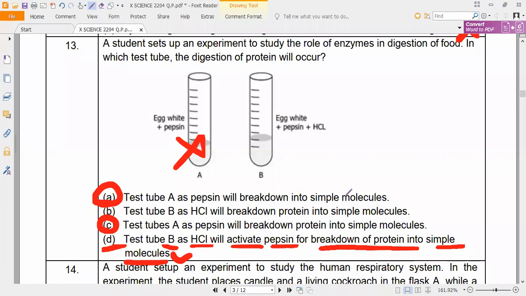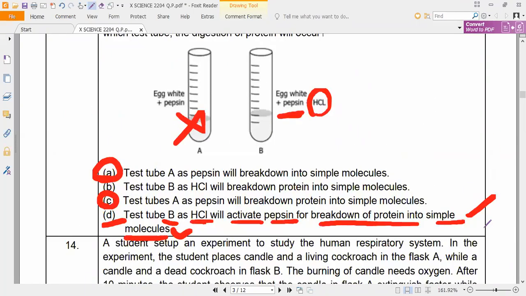Right or wrong? Because pepsin is active in which medium? Acidic medium only. So test tube B, as HCl will act on pepsin for breakdown of the protein into simple molecules. So option D is the correct option. Hope you all understand. Yes or no? Please respond.